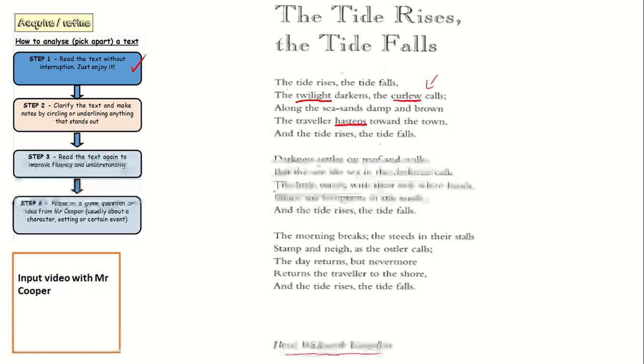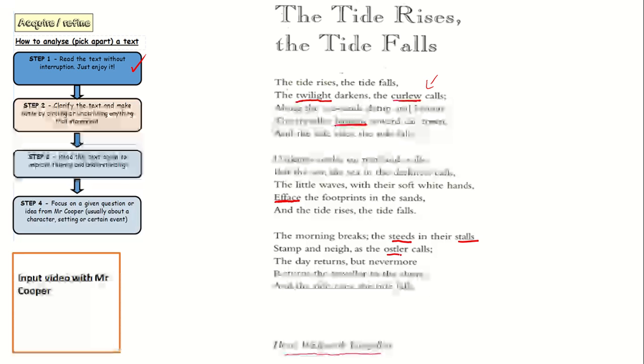And the tide rises, the tide falls. Darkness settles, we know all that, we know these words. Efface the footprints. Now I'll be honest, I'm guessing with that word. I think I know what it means because of what the poem's talking about, but I would check that one. The morning breaks, the steeds in their stalls. You might need to know what steeds and stalls are. Stamp and neigh. That gives quite a big clue though.